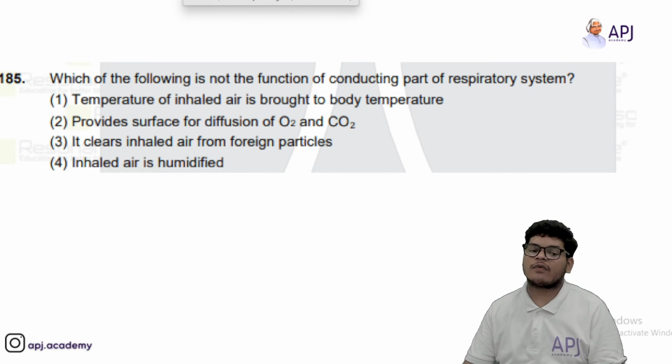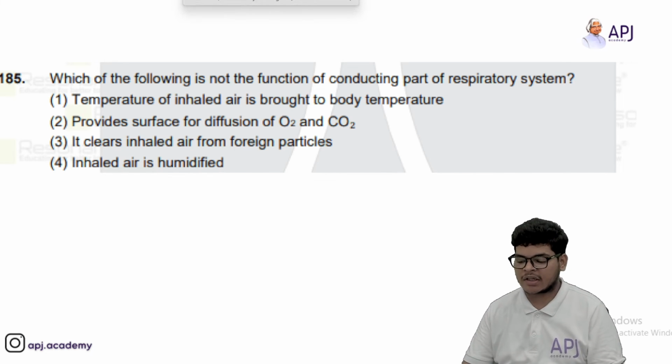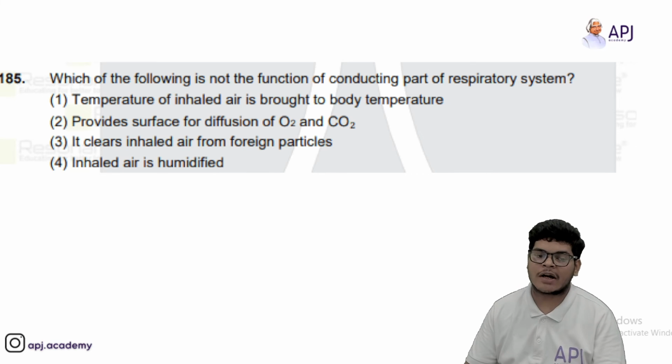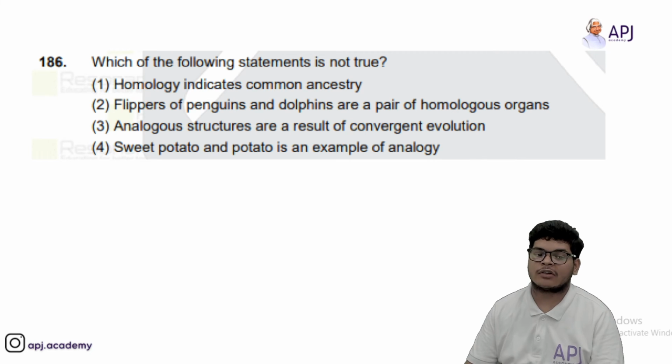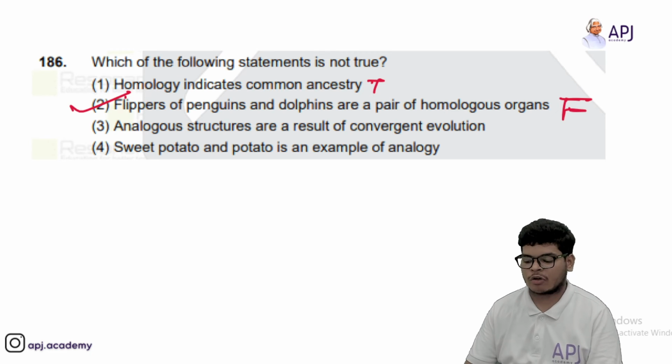Which of the following is not the function of conducting part of respiratory system? So what is the function of the conducting part of respiratory system? Provide surface for diffusion of O2. Who will give the surface? The conducting part will not. Okay. So second option is correct option. Which one of the following statement is not true? Homology indicates common ancestry. That is true. Flippers of penguin and dolphins are pair of homologous. No, they are analogous. So this is false. So option second is correct option.